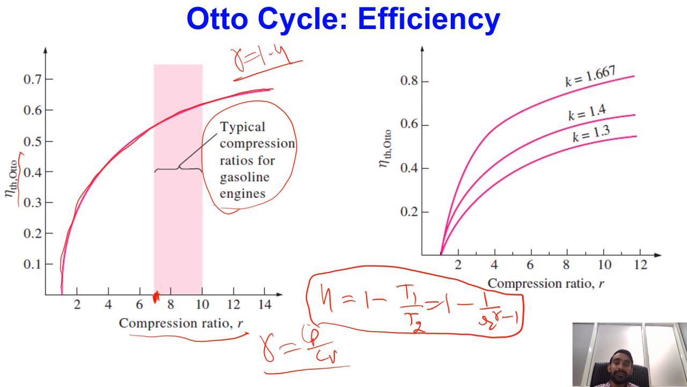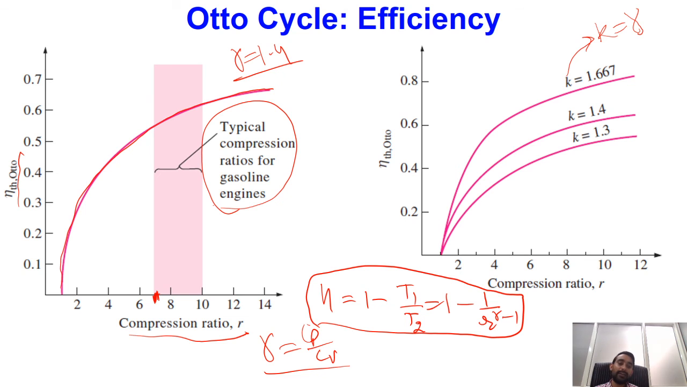Now if we are having gases with different values of gamma, over here in this book, this K is nothing but equal to gamma, or I can say the ratio of Cp by Cv. So if you try to see for different values of gamma, if the value of gamma is increasing, your efficiency will be increasing, and for lower values of gamma, your efficiency will be decreasing.